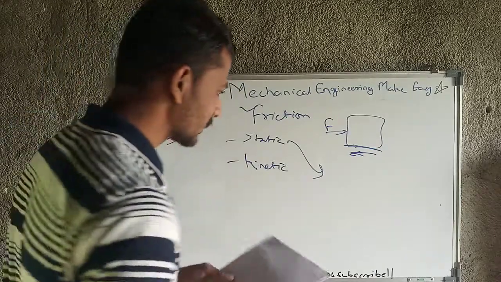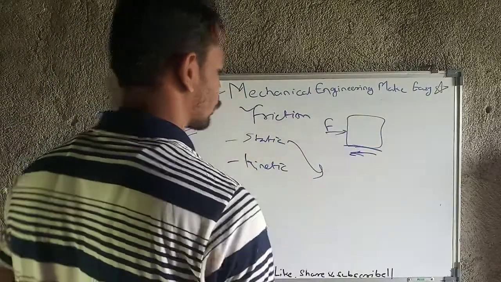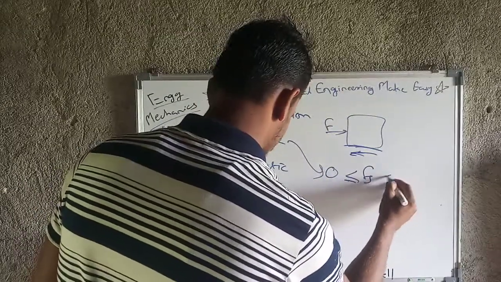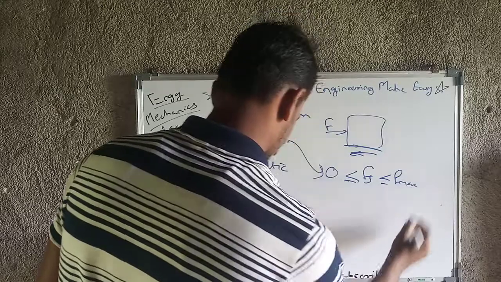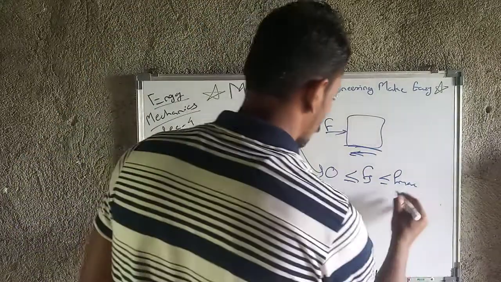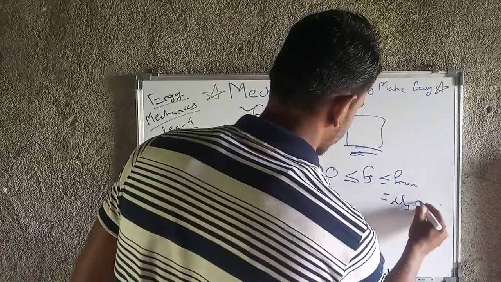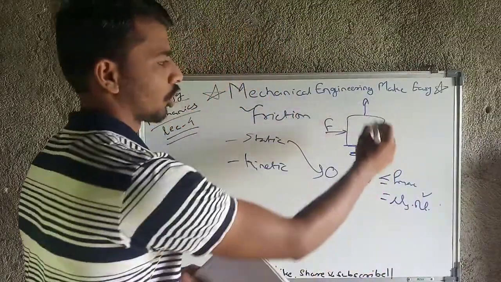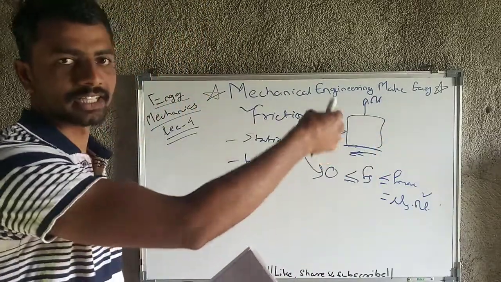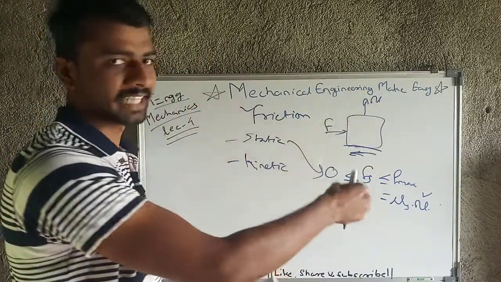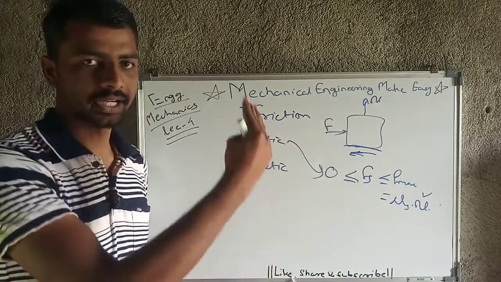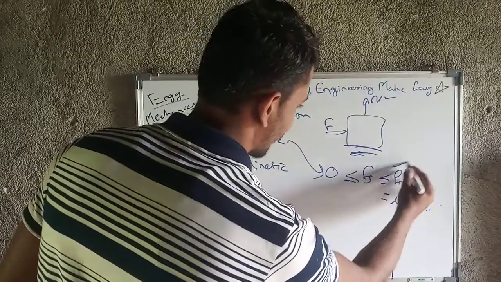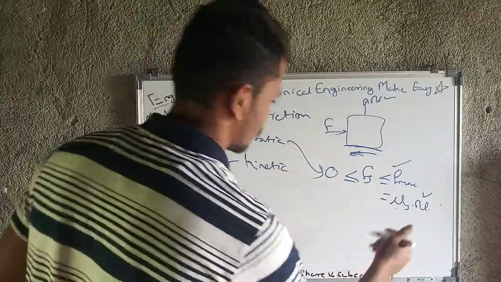And that static friction will vary according to our force of application, from 0 less than or equal to Fs less than or equal to F max, which will be equal to mu s into N. N is nothing but the normal reaction. You may know that the weight force is mg, and the normal reaction opposite to that mg is N. So mu s into N will be the maximum force of static friction.